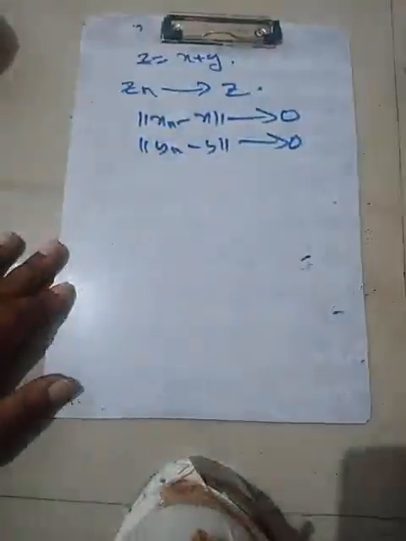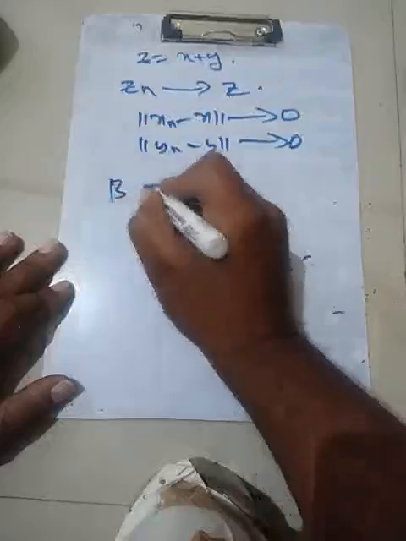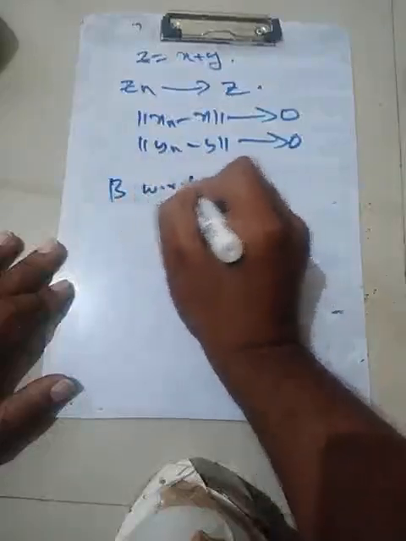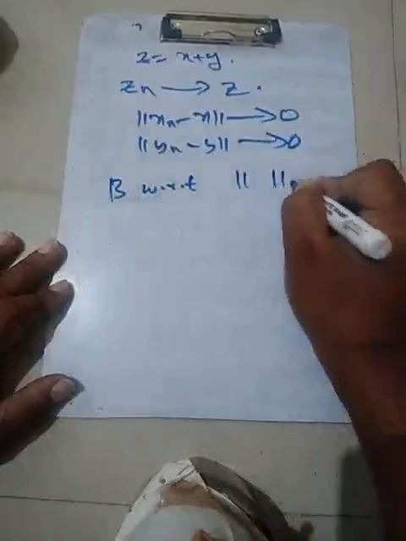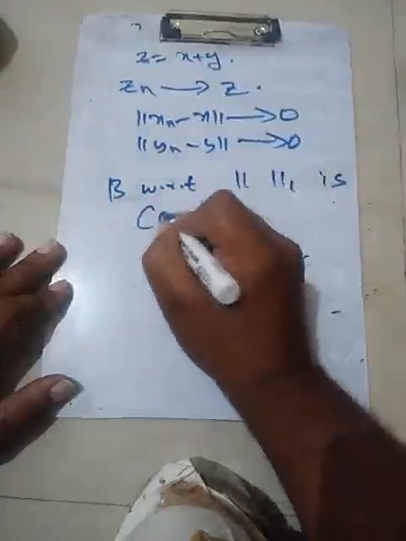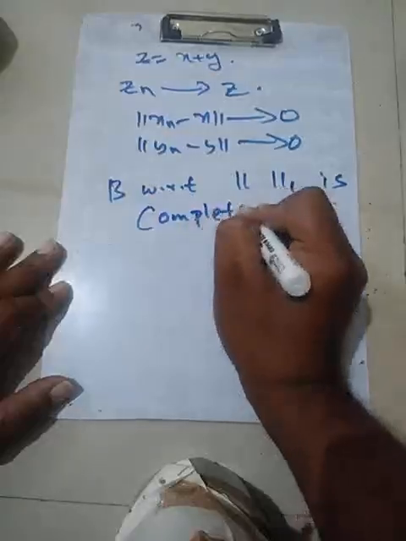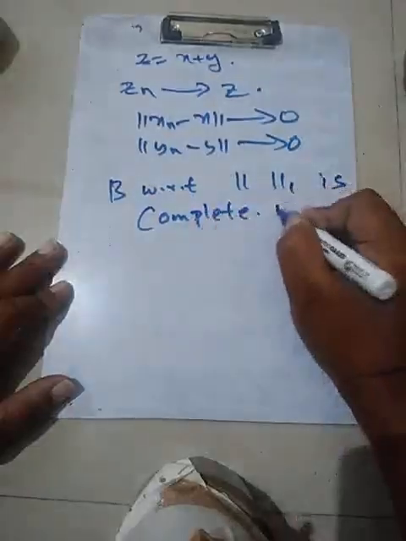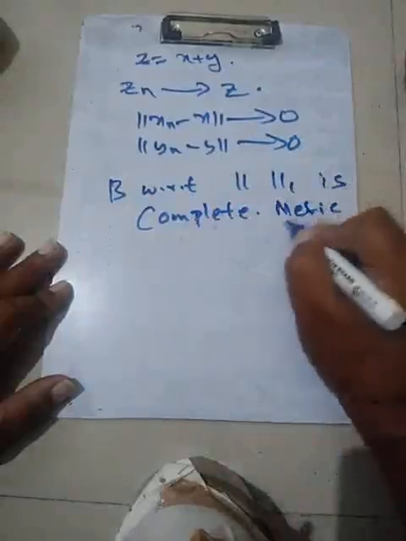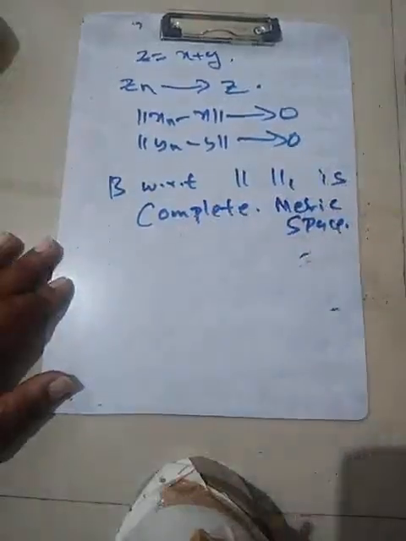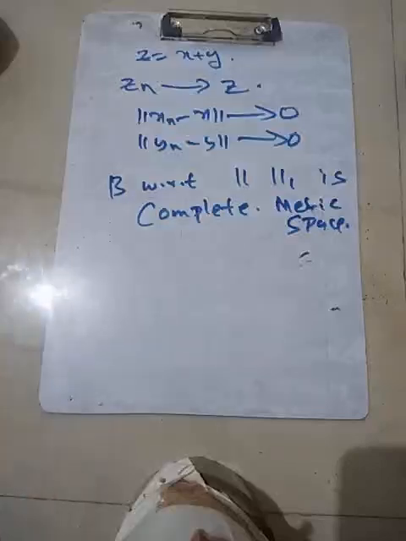So B with respect to the one norm is a complete metric space. Why is it easy to see that? Because of the one norm.